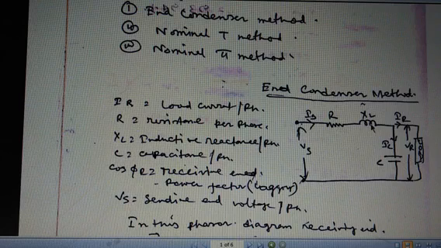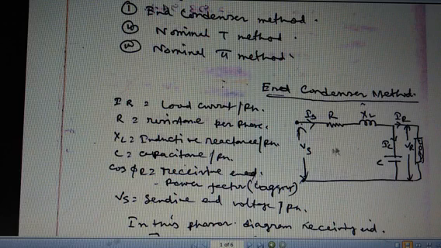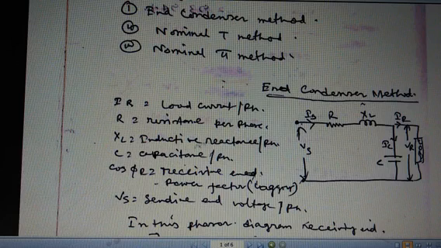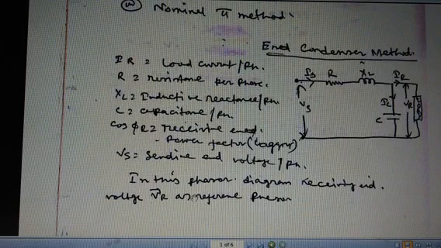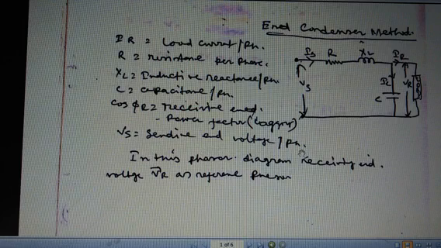And there are two types of series parameters: the resistance and the reactance, and a capacitor is connected in parallel with the lines. It is also known as the end condenser method, because the capacitor is connected at the end point of the network. In this network, IR is the load current per phase, R is the resistance per phase, XL is the inductive reactance per phase, C is the capacitance per phase, cos phi R is the receiving end power factor, and this power factor is lagging in nature. Vs is the sending end voltage per phase.